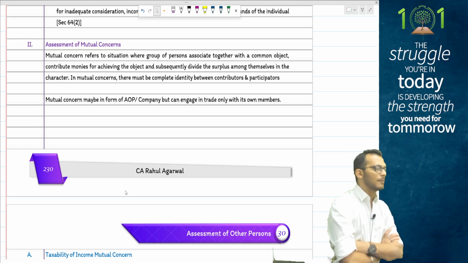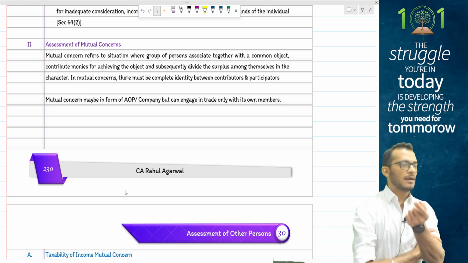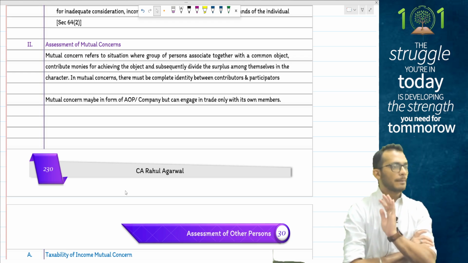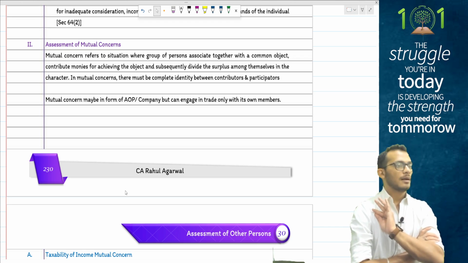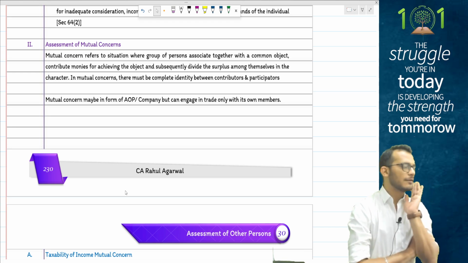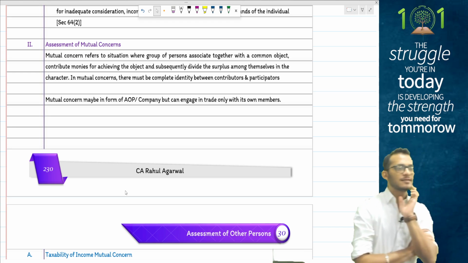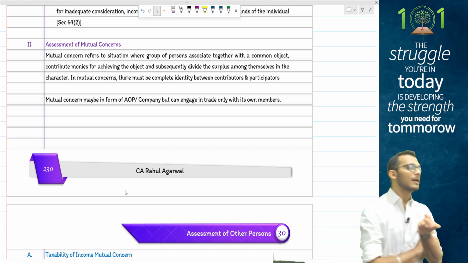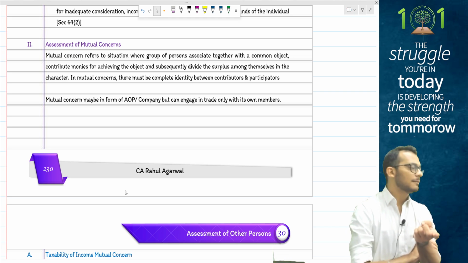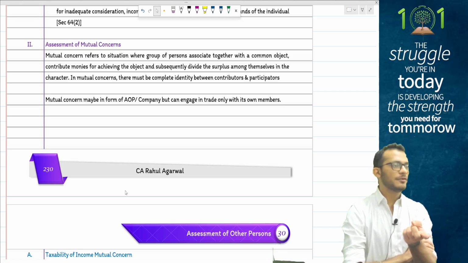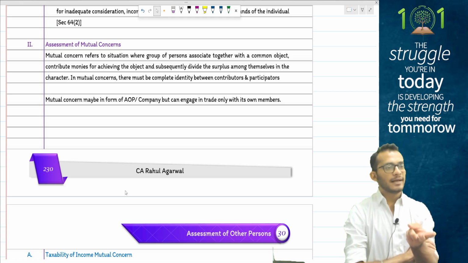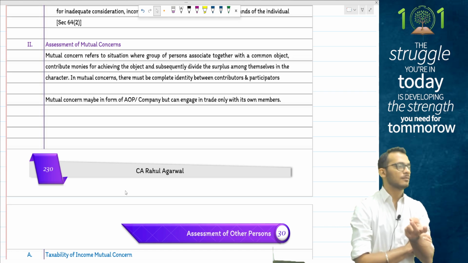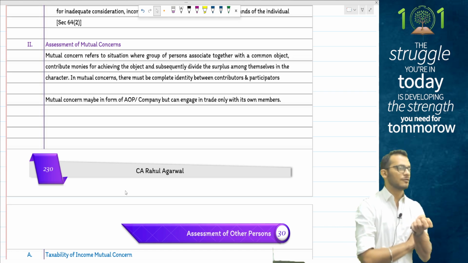Yes. So for a cooperative society to be exempt from tax, money should be received from members. Money should go out to the members. No one other than these people should be involved. If that condition is satisfied, whatever money is received is exempt. Examples would be getting membership fees from the members, getting entrance fees from the members. All this money received from the members is used for the purpose of members' benefit and therefore is fully exempted from tax.